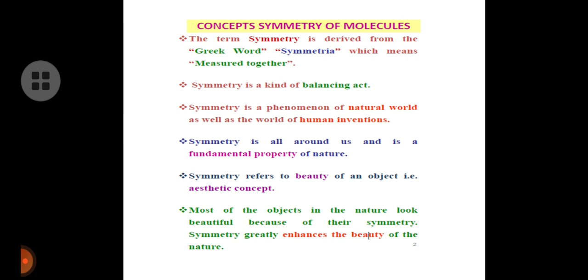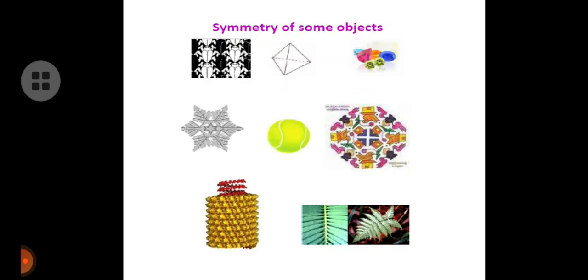First of all, the term symmetry is derived from the Greek word symmetria, which means measure together. Symmetry is a kind of balancing act. Symmetry is a phenomenon of the natural world as well as the world of human invention. Symmetry is all around us and is a fundamental property of nature. Symmetry refers to the beauty of an object, that is an aesthetic concept. Most of the objects in nature look beautiful because of their symmetry. Symmetry greatly enhances the beauty of nature.